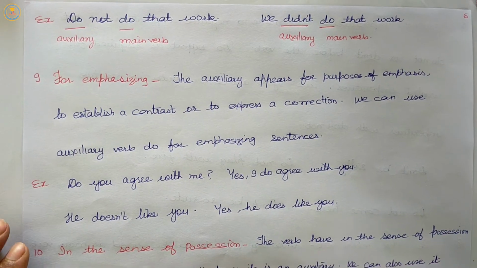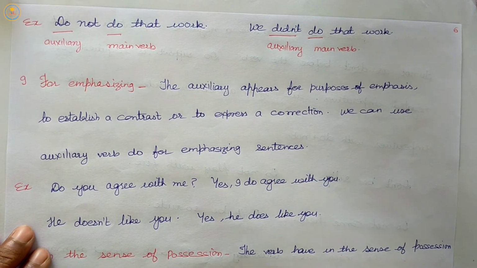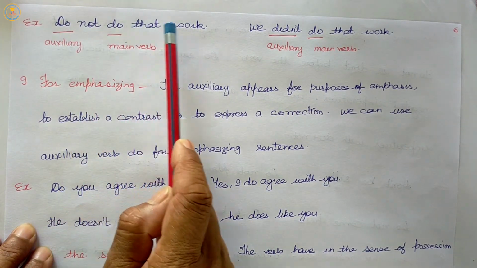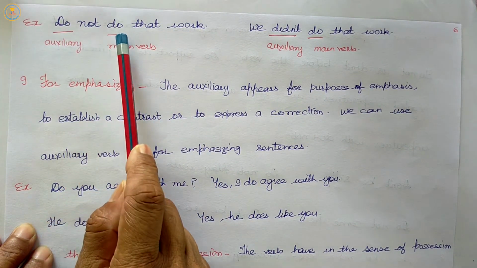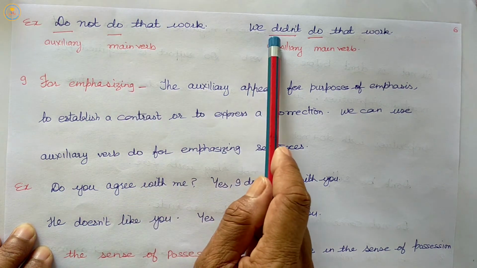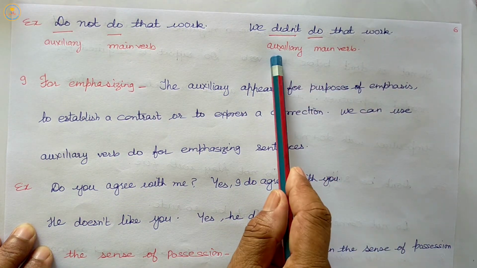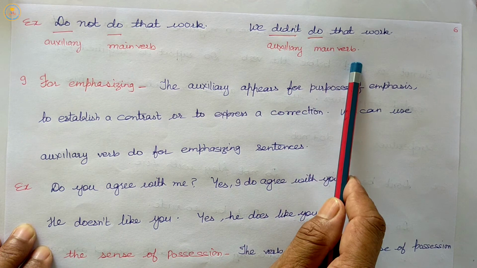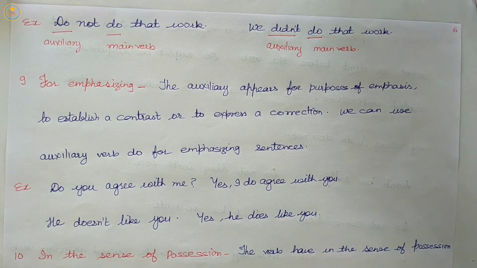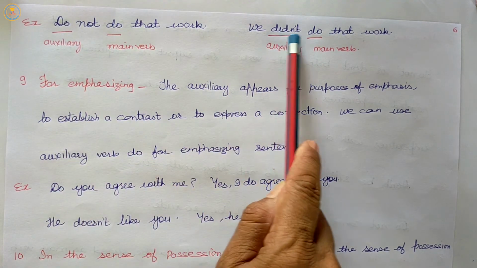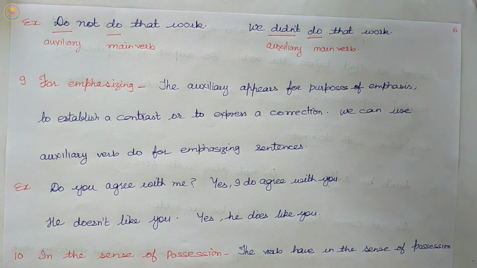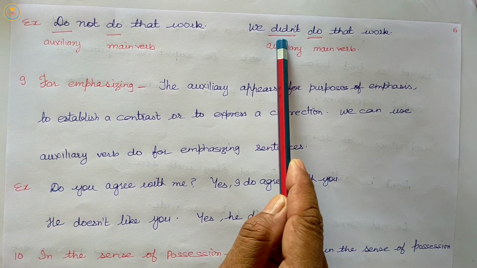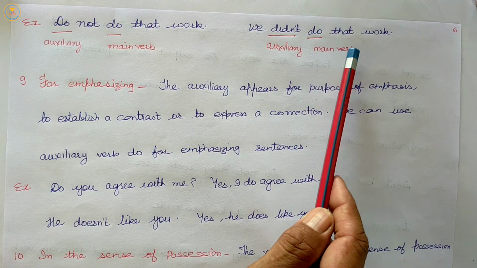Do not do that work. Here auxiliary verb and here main verb. We didn't do that work. Auxiliary didn't and do main verb. So we can use do support as a main verb also. If two verbs are given in the sentence, the first one will be auxiliary and the other one will be main verb.